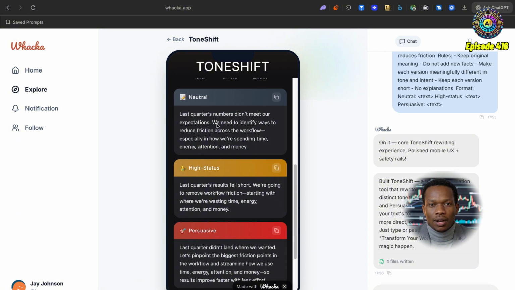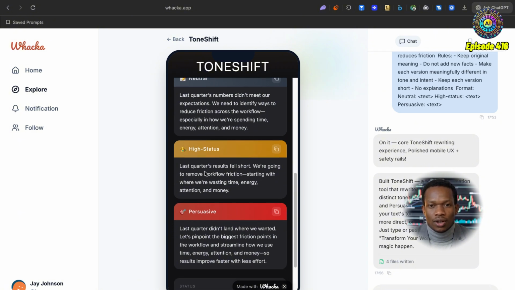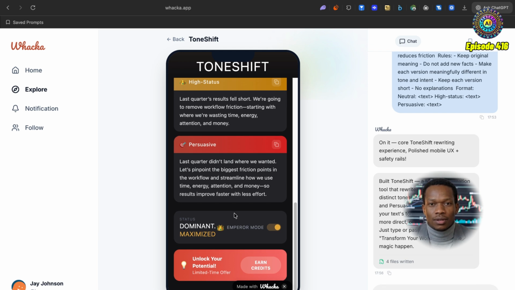Last quarter's numbers didn't meet our expectations. We need to identify ways to reduce friction across the workflow. So last quarter's results fell short. We're going to remove workflow friction, starting with where we're wasting. Wow, lovely stuff. And then we've also got, it looks like I had this Emperor mode toggled on as well.